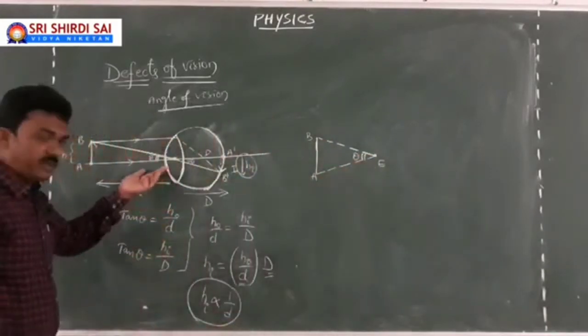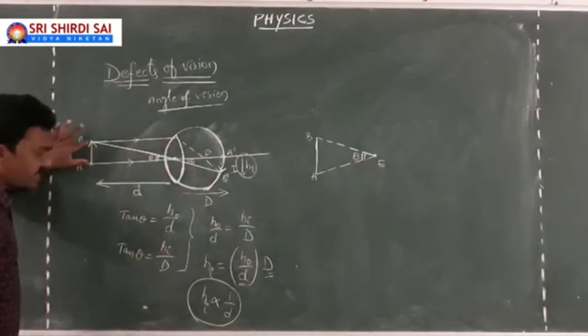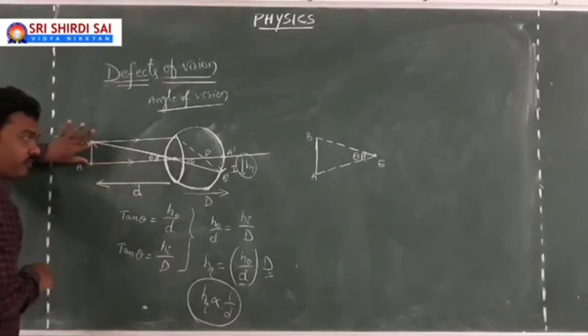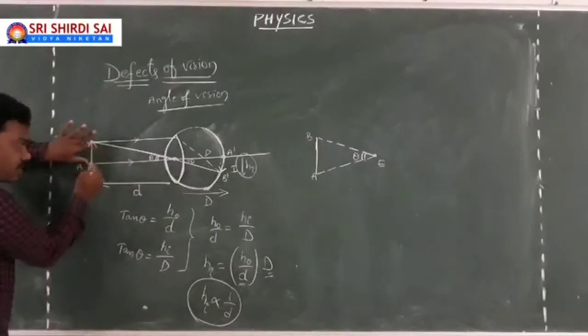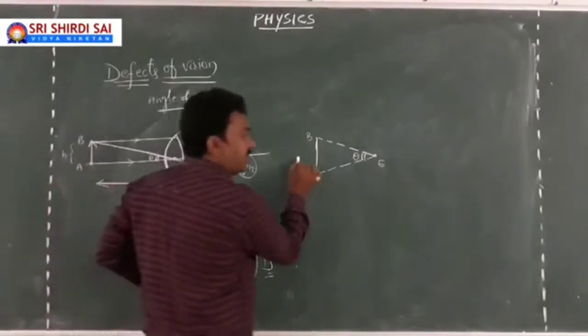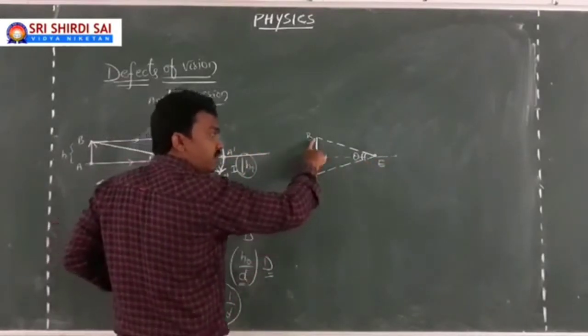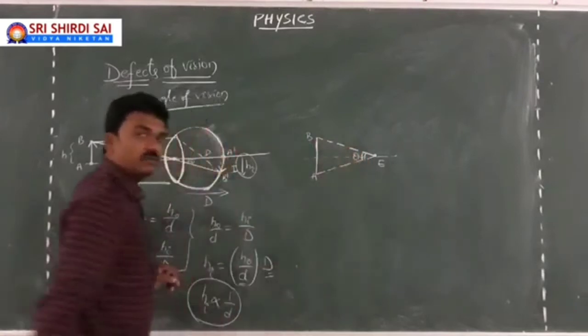Of course, in this diagrammatic representation, my object is AB. These are the terminal points. Here is the angle of vision. If your object is placed symmetrically about the axis, then this is AB, and this is the angle of vision.